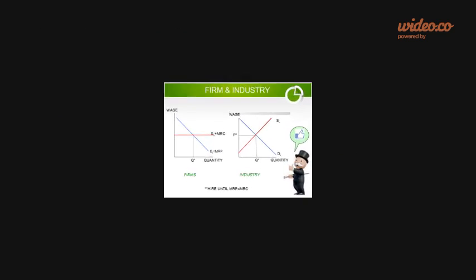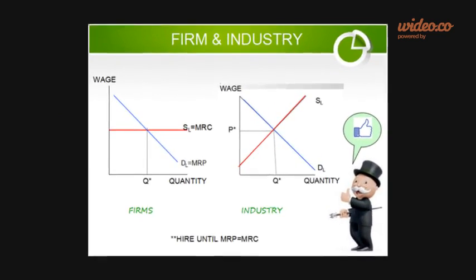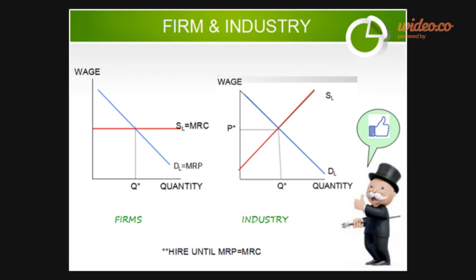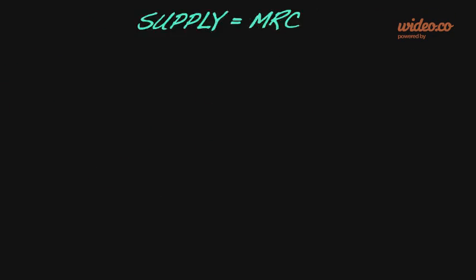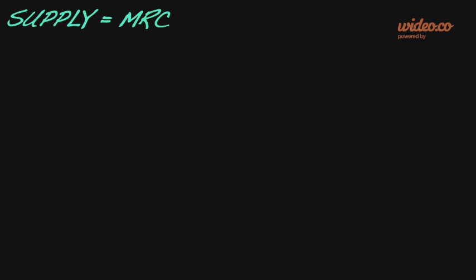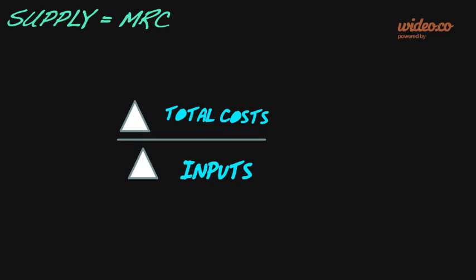Here are graphs that show the individual firm and industry for a perfectly competitive market. See that the supply line for a firm is perfectly horizontal, because all employees of same skill and position earn the same amount of wage. The supply for the factor market is also the MRC, or the marginal resource cost. The MRC is calculated by the change in total cost over the change in inputs.